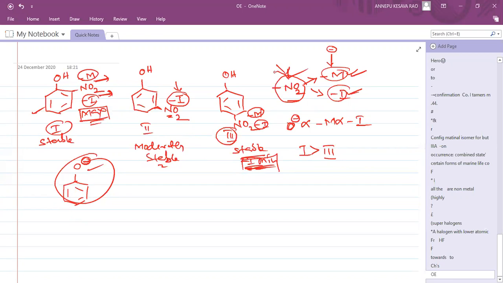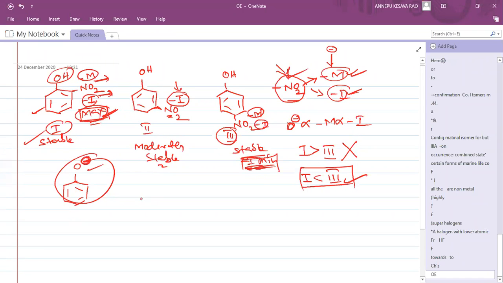So as per minus I, the group near to the OH maximally takes away the negative charge and gives stability. But originally what happened? This will not happen. Originally, 1 is less than 3. You may doubt that since minus I is maximum here, only 1 greater than 3 will come. But I am saying here 1 is less than 3. Why?